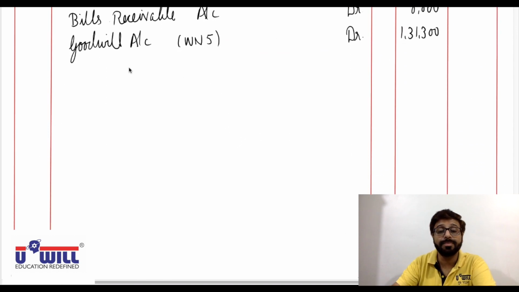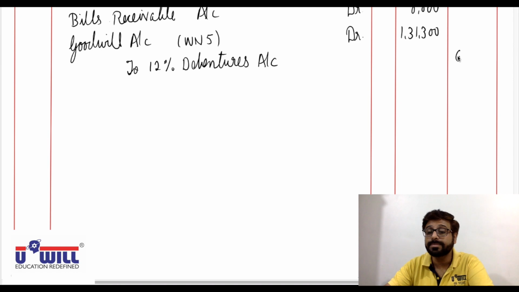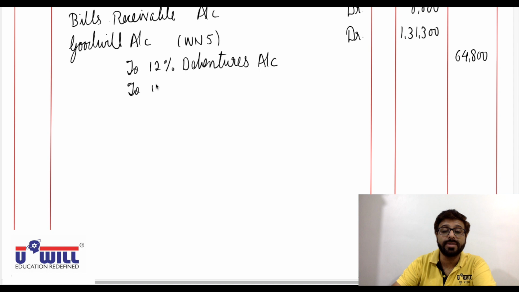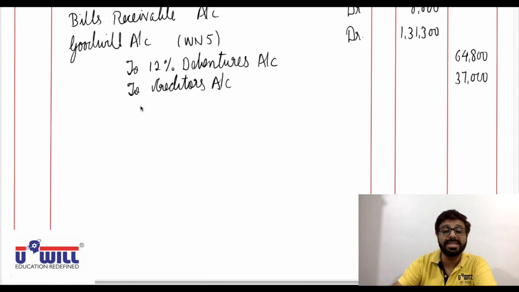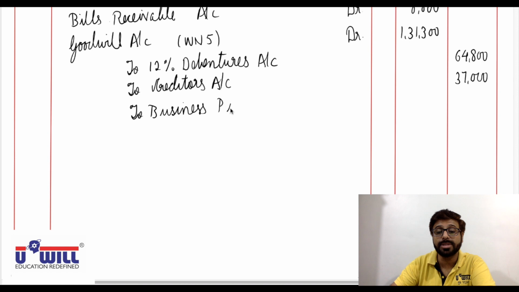Working note 5. Now two liabilities account. So to 12% debentures account 64,800. And then to creditors account, which we have assumed they are taken over at book value in absence of any information, 37,000. And to business purchase account with the purchase consideration of 2,96,000.